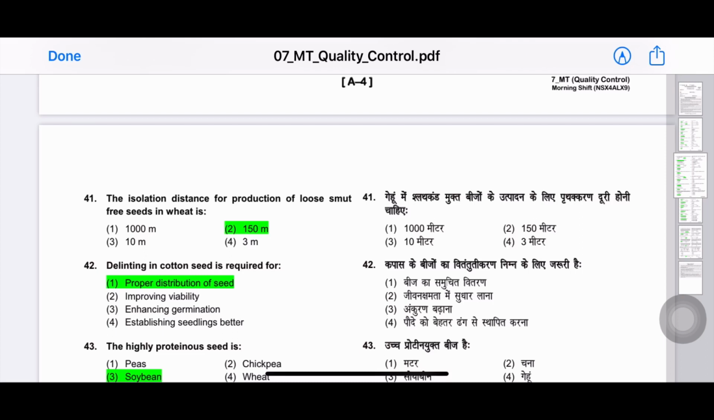Next question. The isolation distance for production of loose smut free seeds in wheat is? The answer is 150 meters.